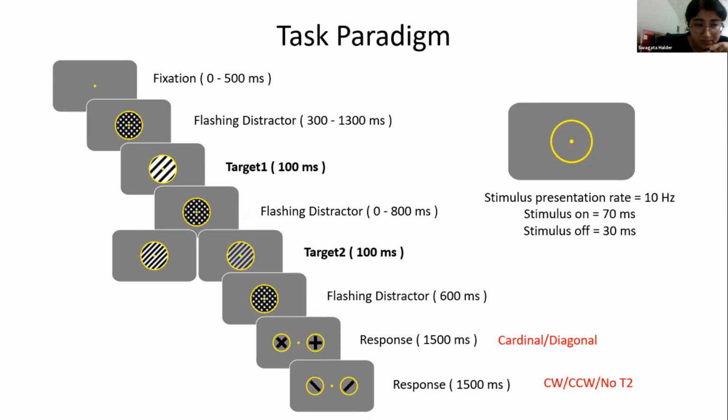Now, after designing the task, we have collected the data, and to analyze the behavioral response of target 2, that is where blink happens, and to estimate sensitivity and criterion, we developed a novel multidimensional signal detection theory framework, which I'll be explaining briefly.